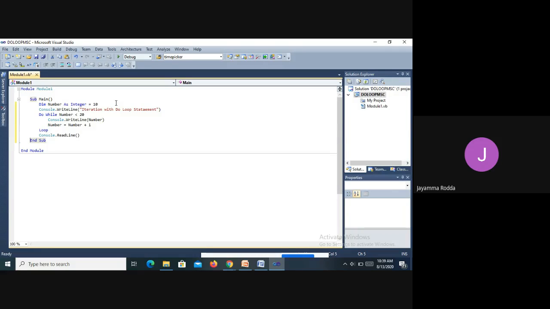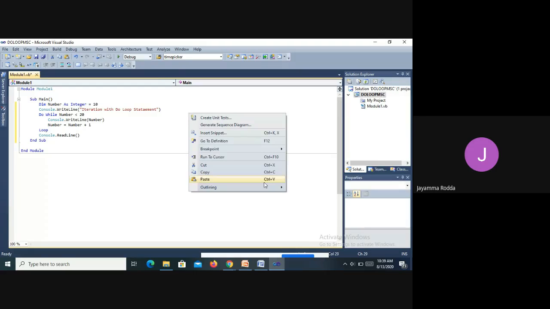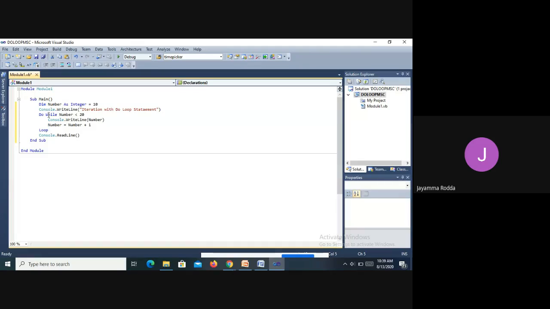Okay. So now what happens? Let us check. Before, we initialized the variable to 10, so our output will start from 10 only. Console.WriteLine is the output statement to print a simple statement that it is the iteration with the do loop statement.